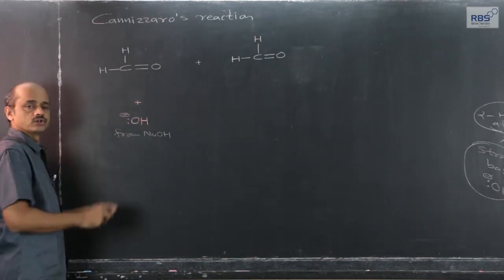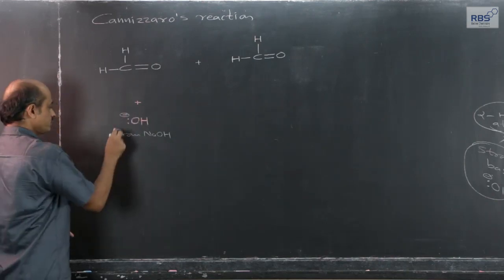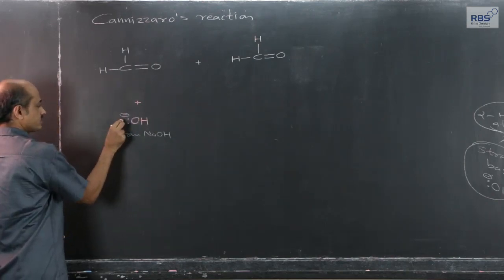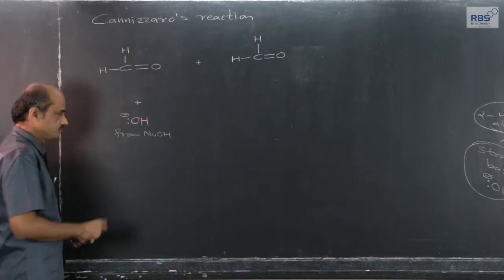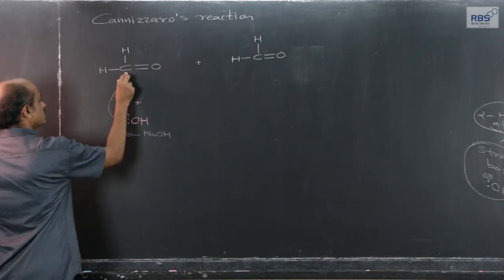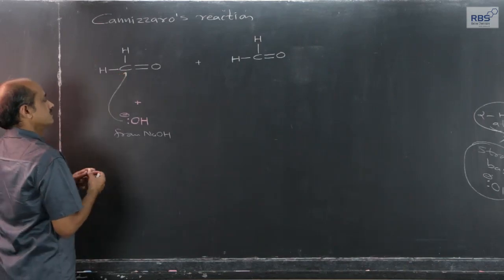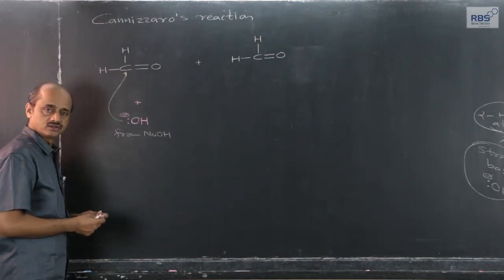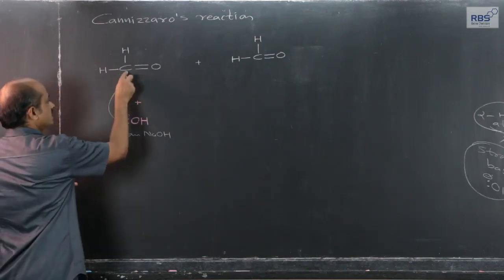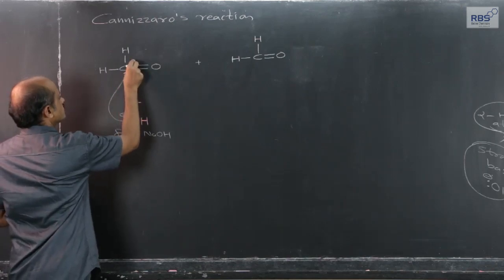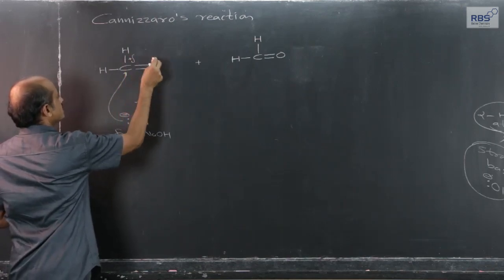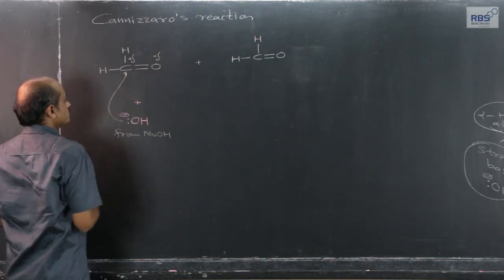The routine two lone pairs on oxygen are always there. I have not shown it. The OH minus ion from NaOH, it can be KOH also, attacks the carbonyl carbon. Now, why does it attack the carbonyl carbon? That is a routine point; we have discussed it so many times. The carbonyl group is polar, oxygen is more electronegative, the carbonyl carbon is delta positive, and the carbonyl oxygen is delta negative.